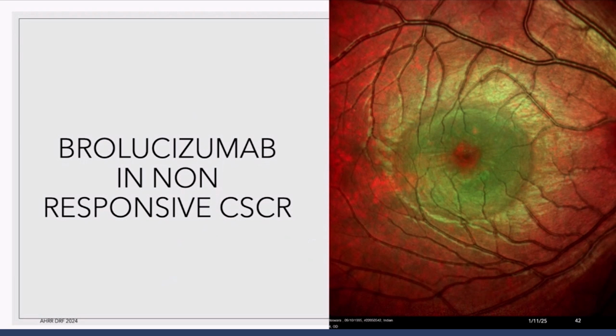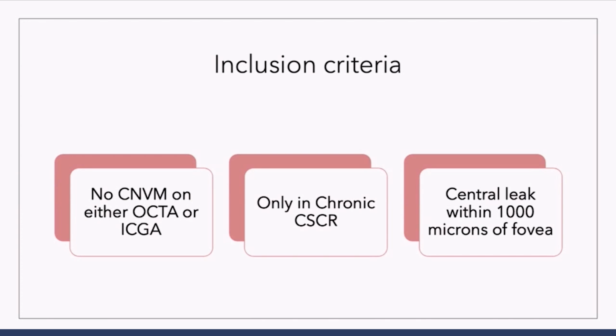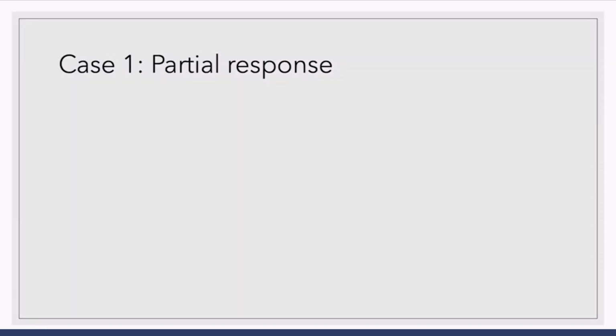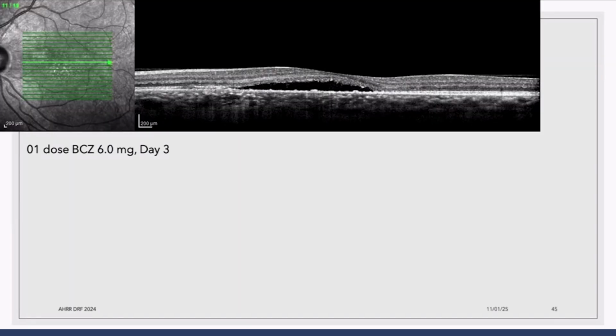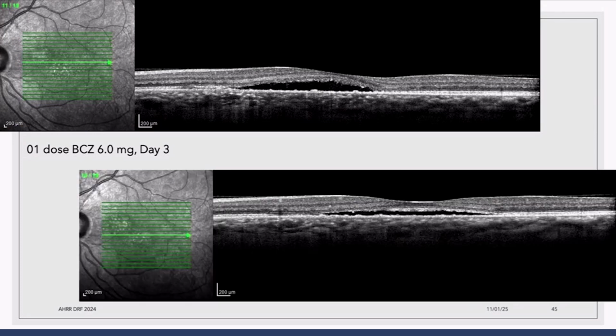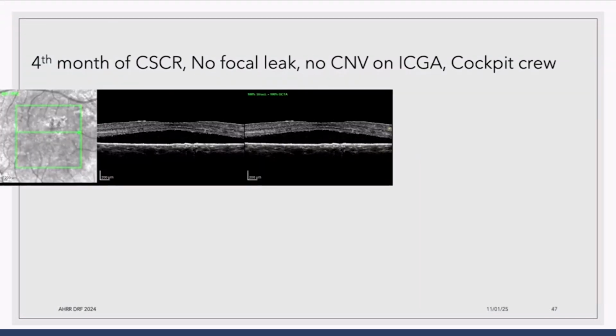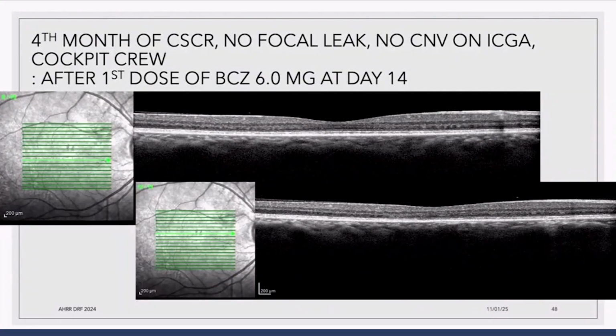Now, what are the cases where we tried it in our patients? We tried it in 9 of our patients, where we proved on OCTA and ICG that there was no CNVM. The leak was within 1000 microns of the fovea. And this was one of the cases where right after the first brolucizumab dose, we had a partial response. This was our first patient, and after that, we have seen multiple patients. This is one of the patients who was a cockpit crew, wanted to go back to duty early. He was in the 4th month of his CSCR, did not have any CNV evidence. The moment we injected brolucizumab, at day 14, he had complete resolution of the subretinal fluid, and was able to go back to his duties.